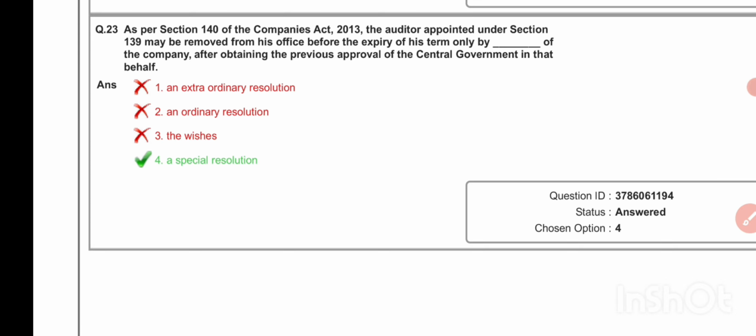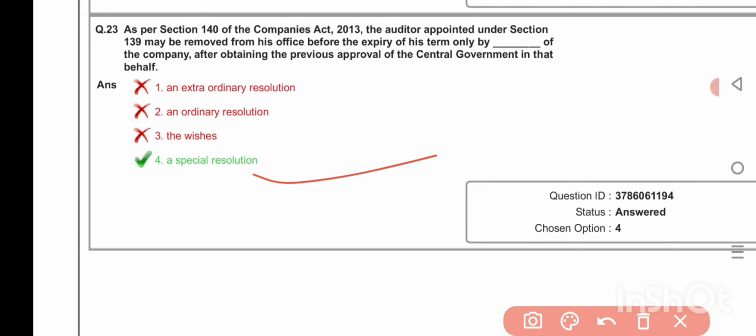As per section 140 of Companies Act 2013, the auditor appointed under section 139 may be removed from his office before the expiry of his term only by dash of the company after obtaining the previous approval of the Central Government in that behalf. A special resolution.